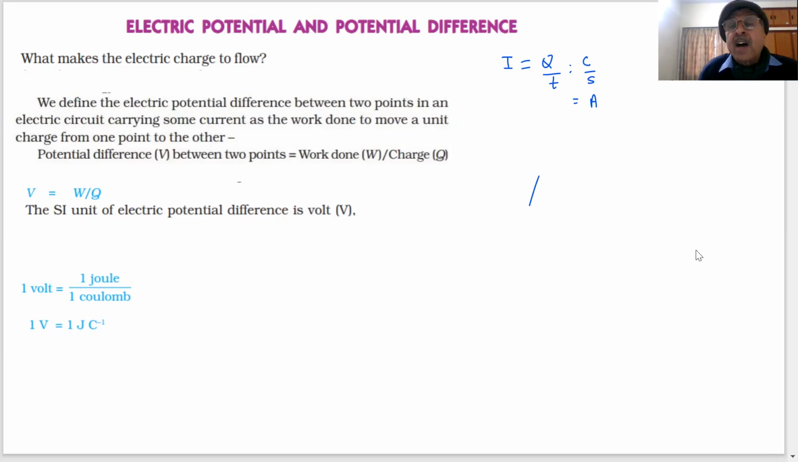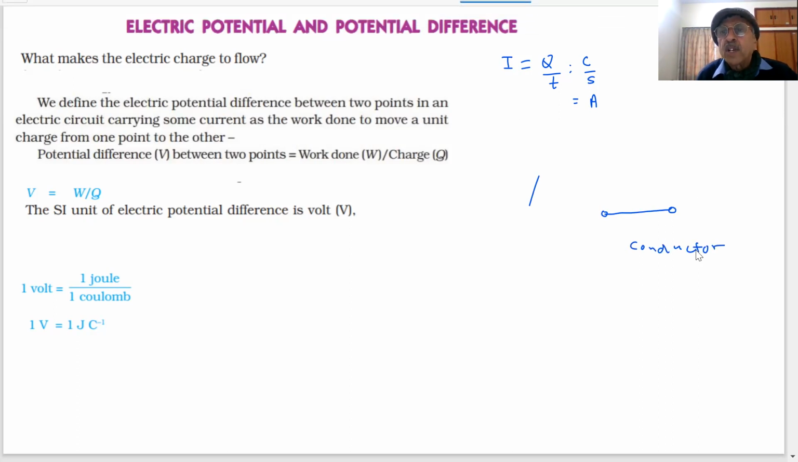Now we are going to ask this question. Supposing this is my copper wire. What is this? This is a conductor, students. Which conductor are we using? You are saying we are using copper wire. So if I am using copper wire, students, then what is happening? You are saying it is a good conductor. Copper is a good conductor.